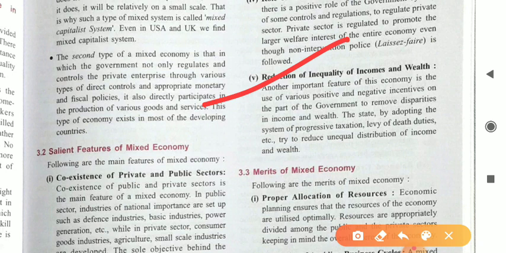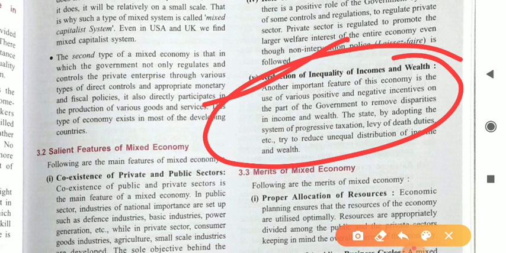When the government intervenes in economic matters, many decisions are taken by the government so that the consumer or the economy is safe from private profit makers. Another important feature of this economy is the use of various positive and negative incentives on the part of the government to remove disparities in income and wealth. The state, by adopting the system of progressive taxation, levy of death duties, etc., tries to reduce unequal distribution of income and wealth.